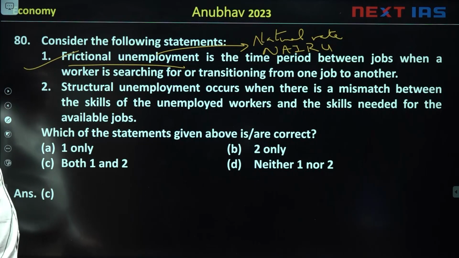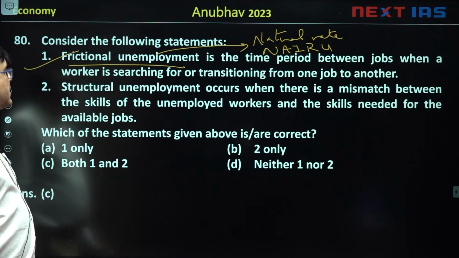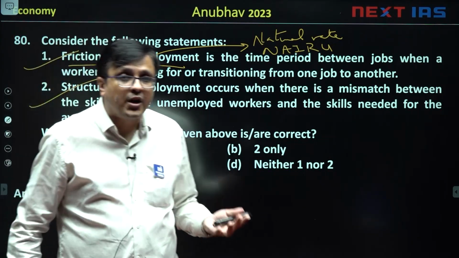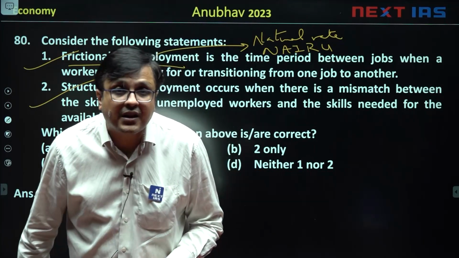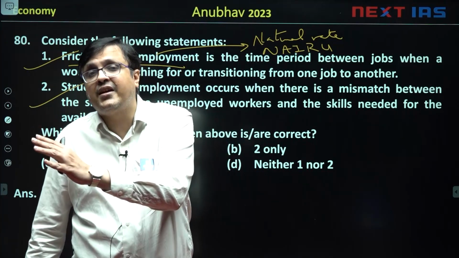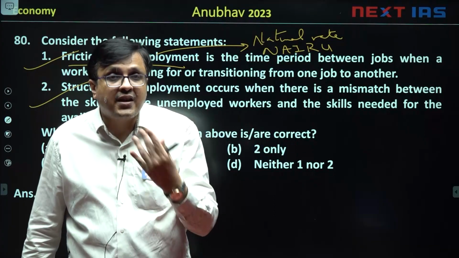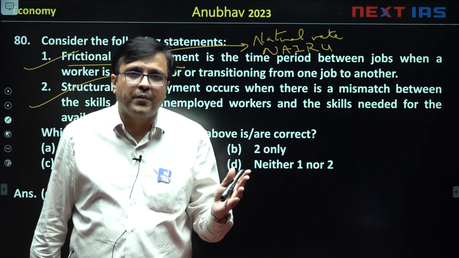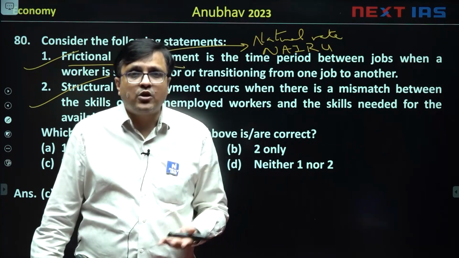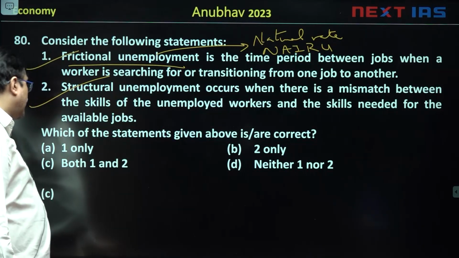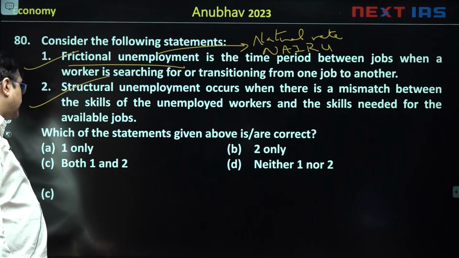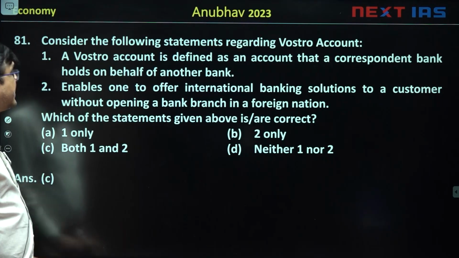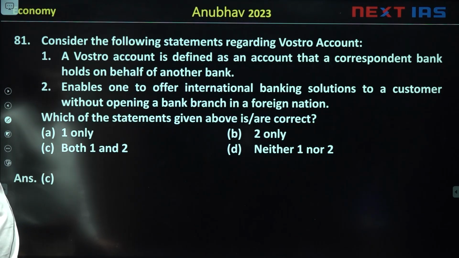And structural unemployment occurs when there is a mismatch between skills of unemployed workers and skill needed. True. The structure of the economy might have become modern. हो सकता है आपके यहाँ service sector dominate कर रहा है, लेकिन लोग अभी भी agriculture की तरह trained हैं, तो structural unemployment होगा. चाहते हैं काम करना, मिल नहीं रहा क्योंकि training अलग level की needed है. So that is structural unemployment. That when people need to take up a job, they are not getting it, and that is because of structural unemployment. So the answer here is that both these statements are true. The part is C. Next then, consider the following statements regarding Vostro account.